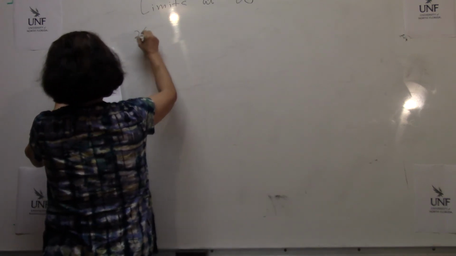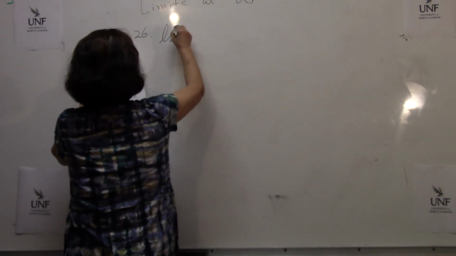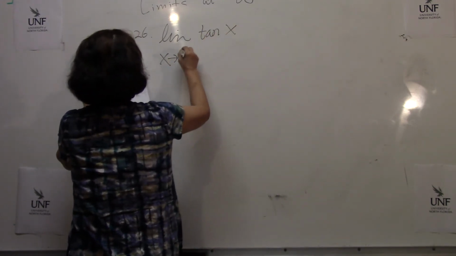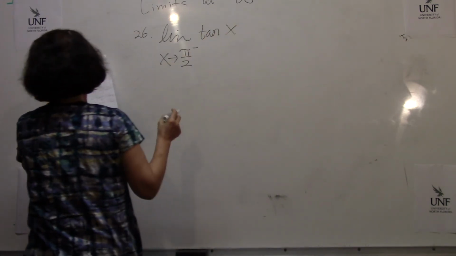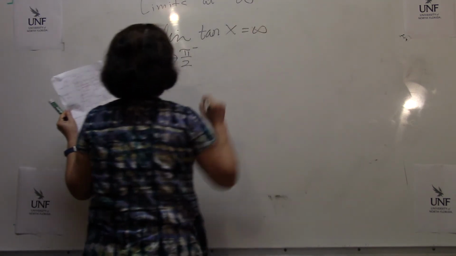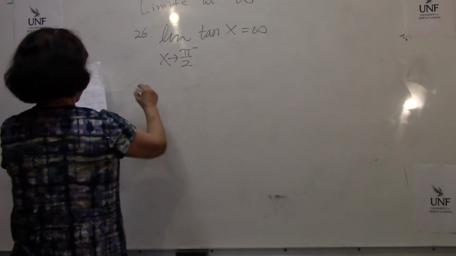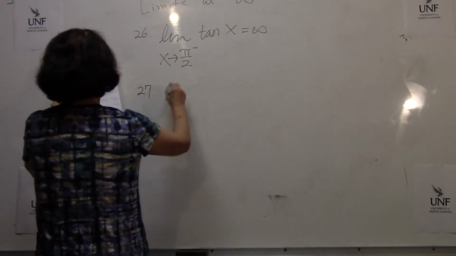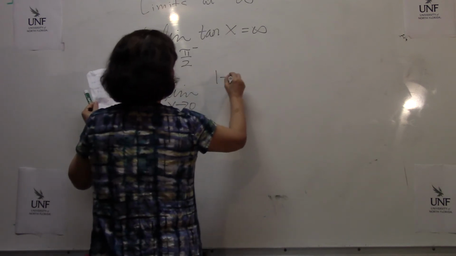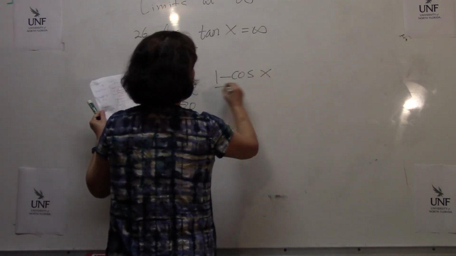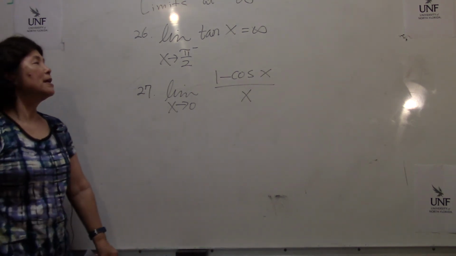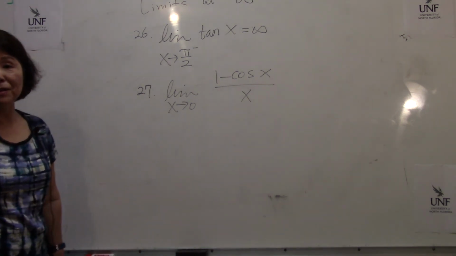Number 26, limit of tangent x as x goes to pi over 2 negative. Well, earlier we saw that one is infinity. Okay. Number 27, limit as x goes to 0 of 1 minus cosine x over x. Yes, this is another one that you kind of memorized in calculus 1 class.